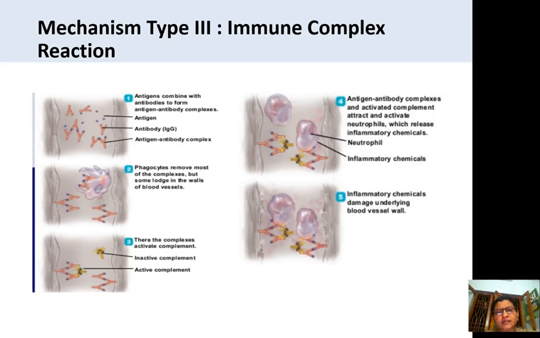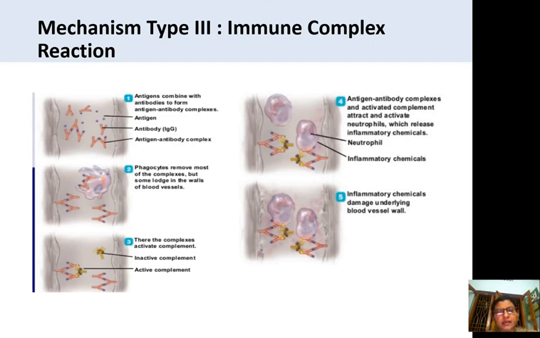The phagocytes come and try to remove the antigen antibody complexes, but some complexes will lodge in the blood vessels. Those which are free in the blood, these phagocytic cells will remove, and those lodged in the blood vessel walls remain like that. And then the complexes activate complement, which are serum substances present in the serum that are also involved in the immune system.